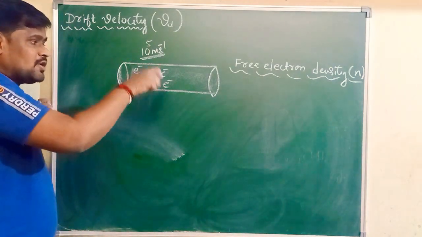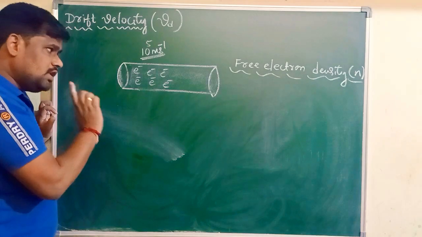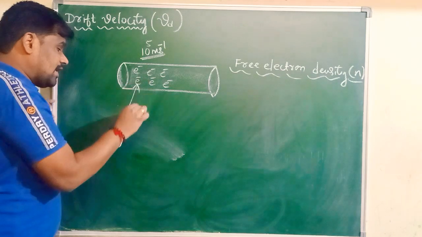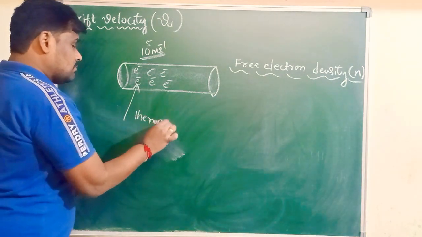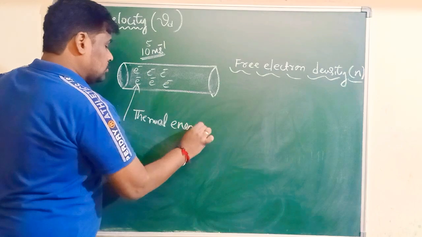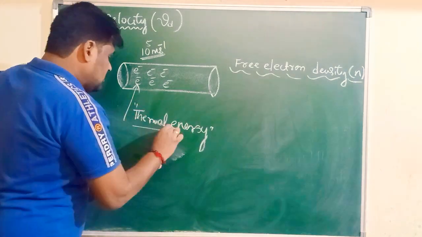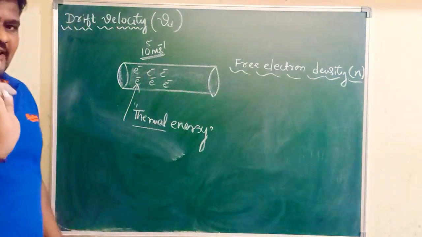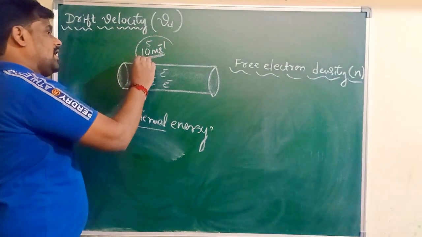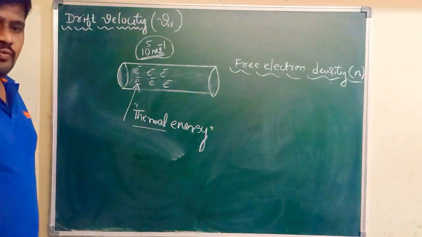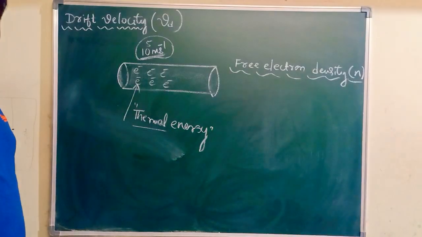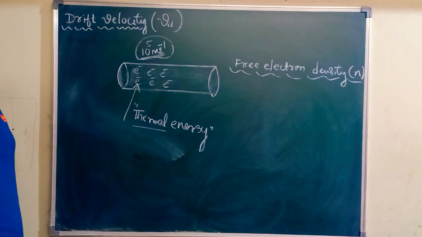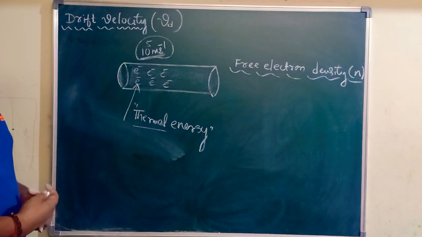Whatever free electrons we have in a metal, these free electrons are not in the state of rest, because already these electrons have thermal energy. Due to thermal energy, the free electrons in any metal are not at rest. And the approximate or average velocity with which free electrons in a metal are moving is around 10 to the power 5 meter per second. It's not an ordinary speed.